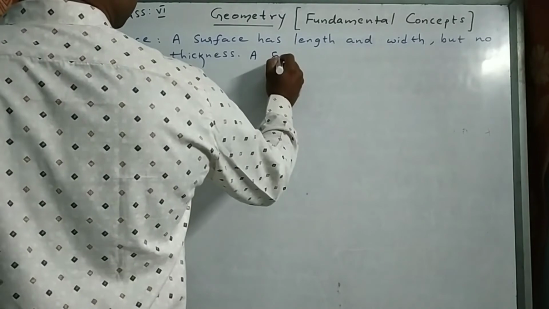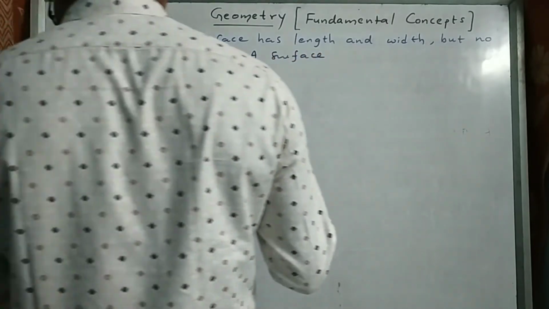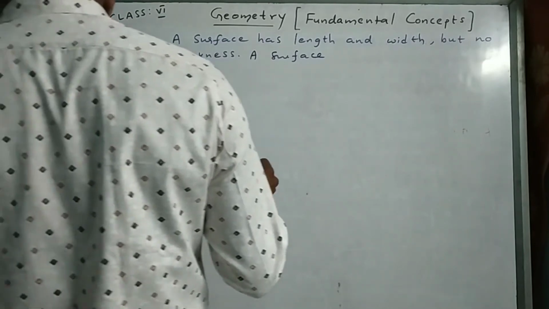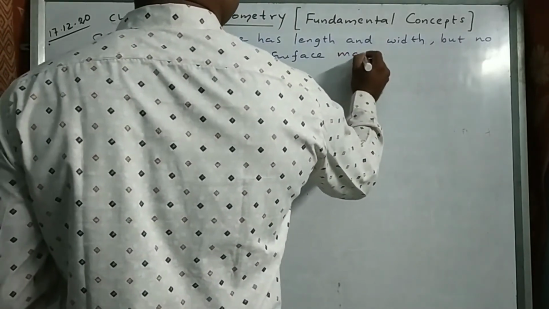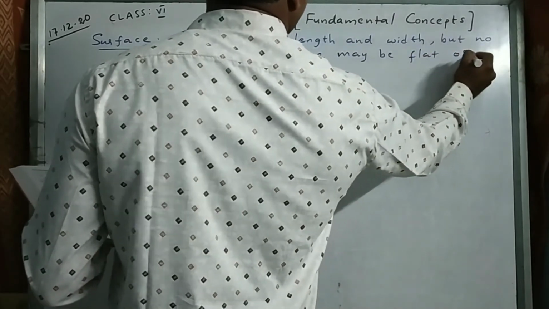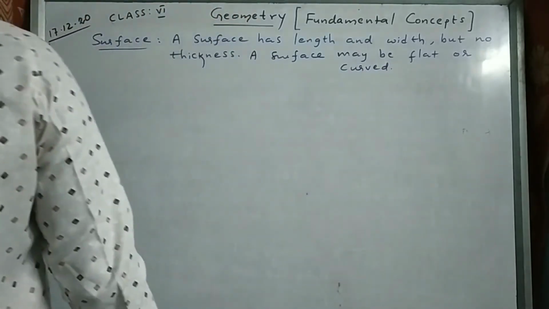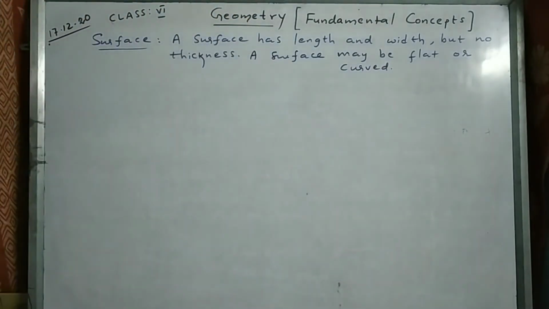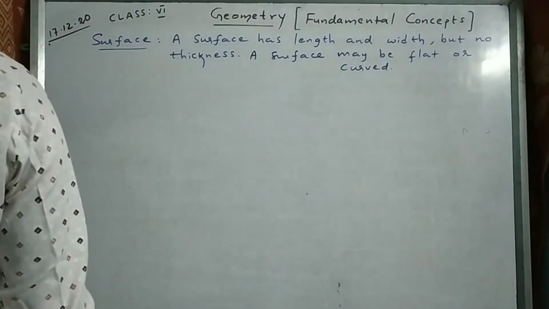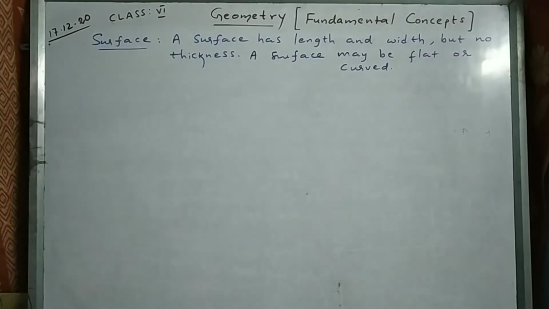A surface may be flat or curved. A surface has length and width but no thickness. A surface may be flat or curved. This is called one surface, blackboard.